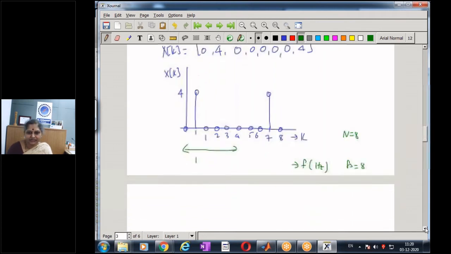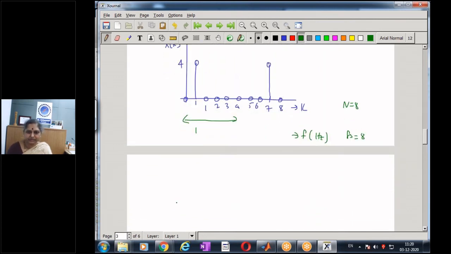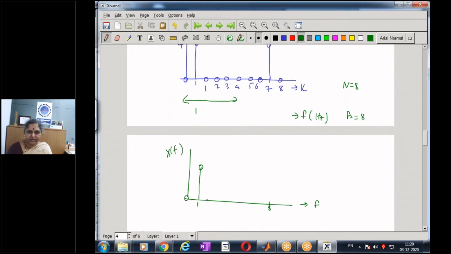So if I want to translate the same plot into a frequency spectrum, I get f, this is my 8, and I'm getting a spectral component at 1. This is my x of f.